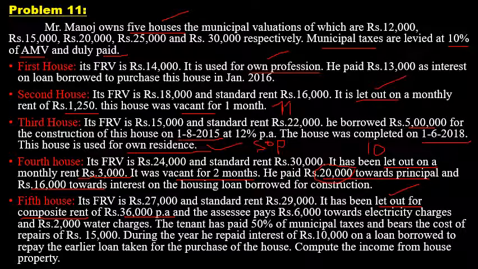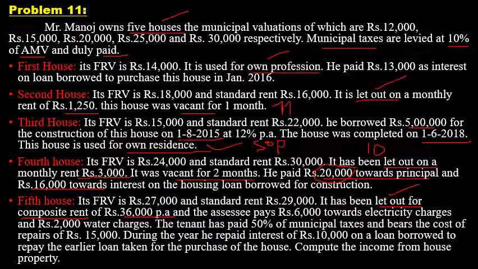Composite rent means the rent which includes the cost of other facilities provided by the assessee to the tenant, and then such rent is called a composite rent. I explained the composite rent concept in the beginning, while explaining the related provisions. So composite rent means the rent which includes the cost of other facilities provided by the owner to the tenant.